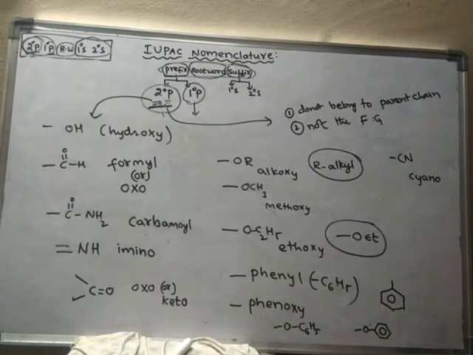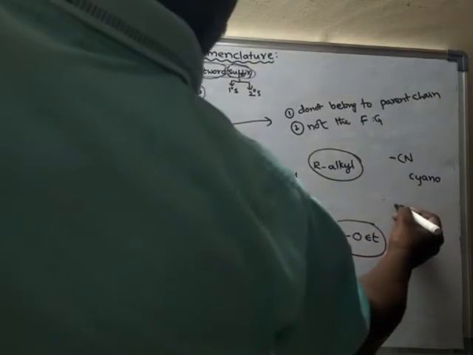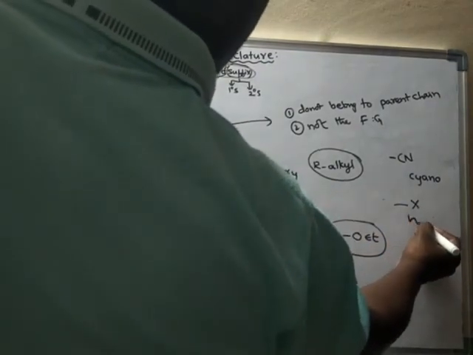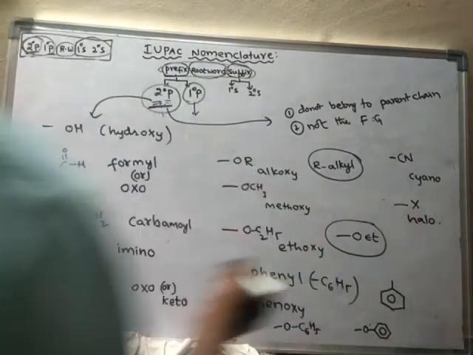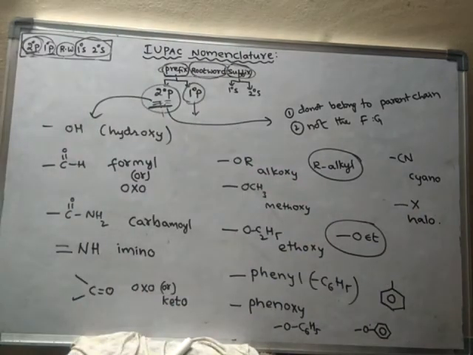Cyano, halo. If only halogen appears, then it is said to be halo. So like this. These are the important secondary prefix names.